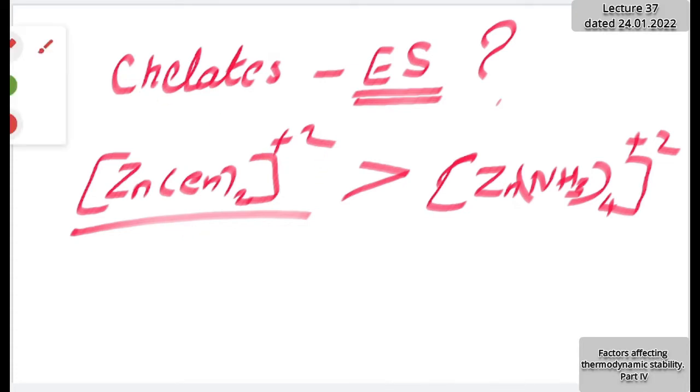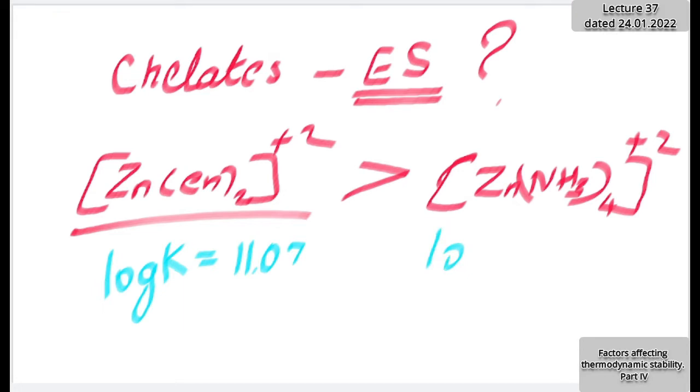If you go to the book, then you will find the stability constants also. Log K value, where K is the formation constant or stability constant, for the ethylene diamine complex is 11.07, and the stability constant, expressed in terms of log, for the ammonia complex is 9.46.